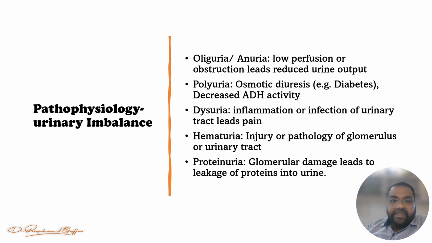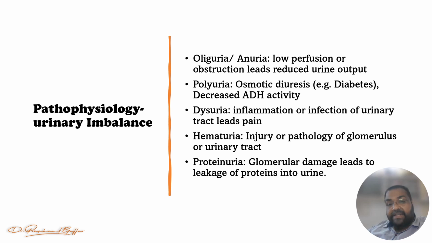So oliguria and anuria: low perfusion or some obstruction can lead to reduced urine output. Second one is polyuria. Polyuria is due to osmotic diuretics, like in the case of diabetes, and decreased antidiuretic hormone activity. ADH is the hormone that maintains diuresis, meaning urine flow and urine formation, so when its activity decreases, polyuria occurs.